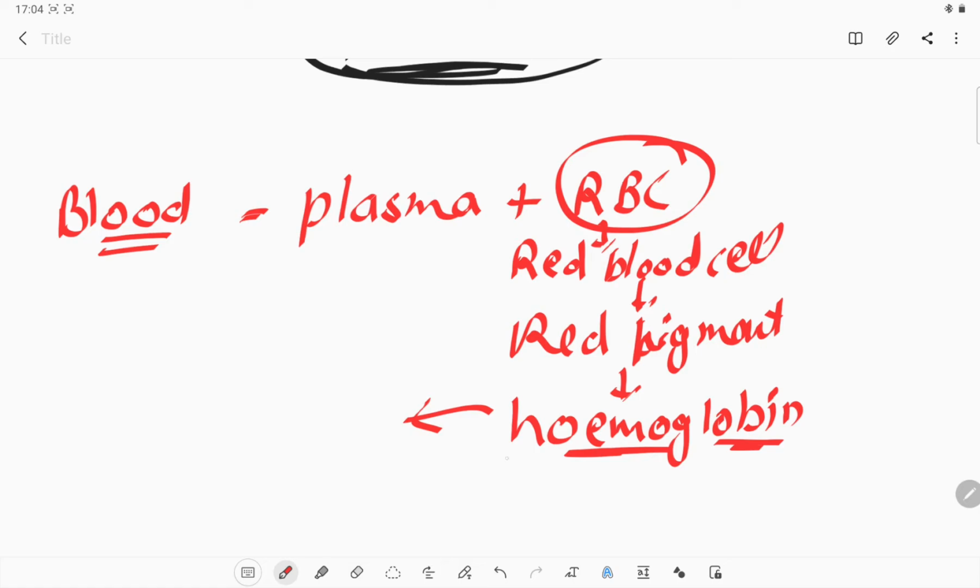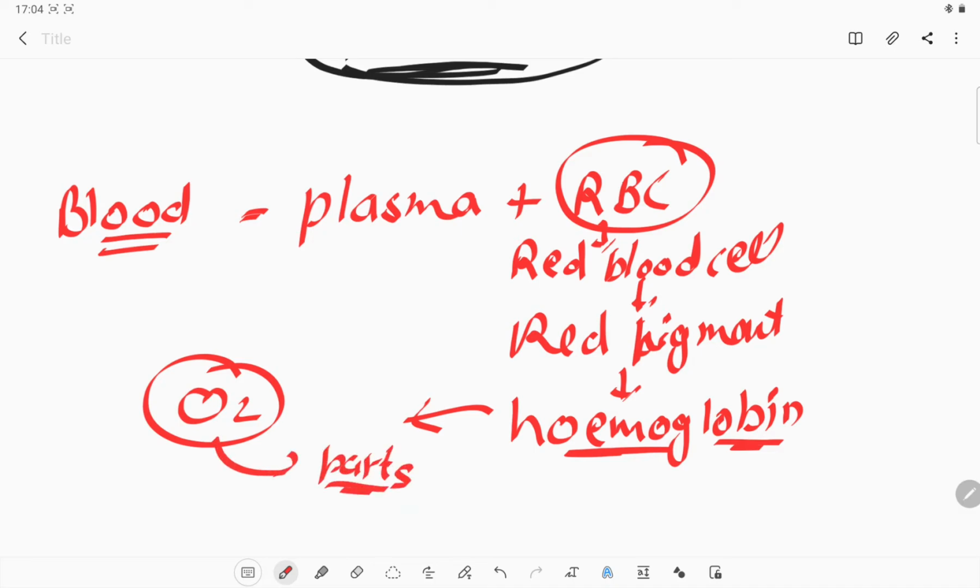What is the function of hemoglobin? It binds oxygen to itself and transports it to all parts of our body. So in the blood, hemoglobin is the portion that combines with oxygen, and with that help we can transport the oxygen to the other parts of our body.